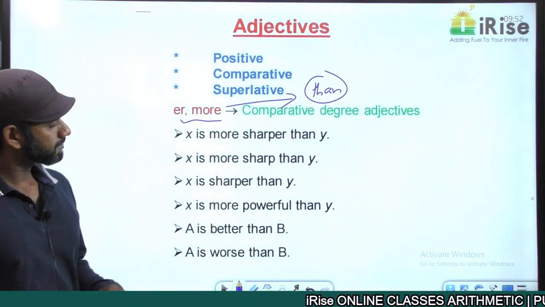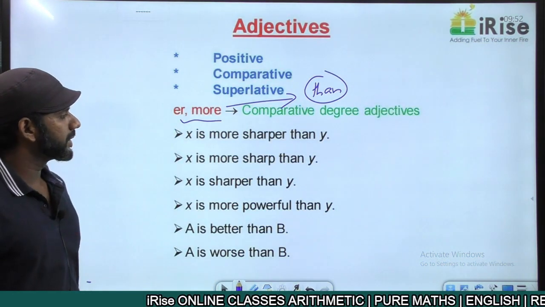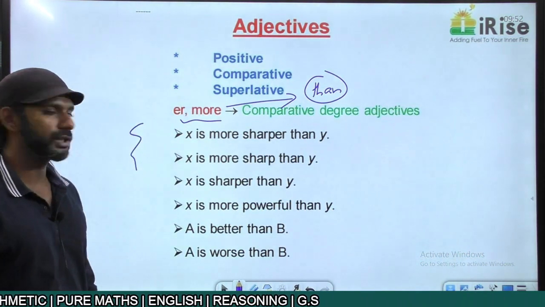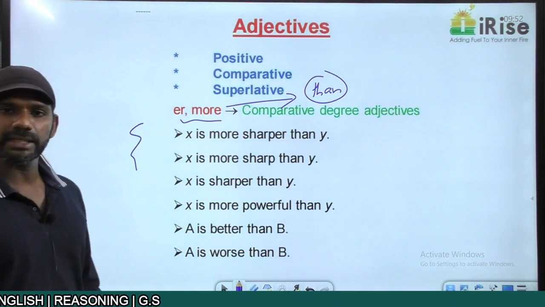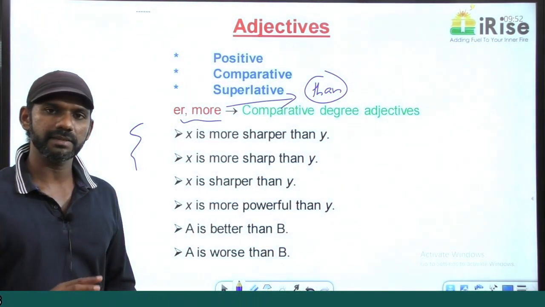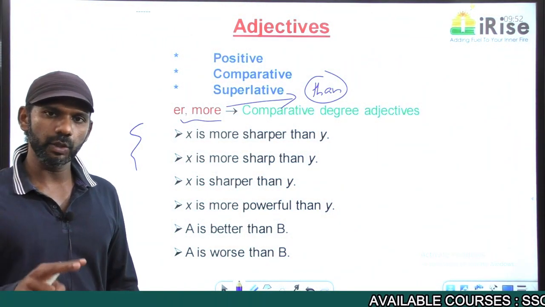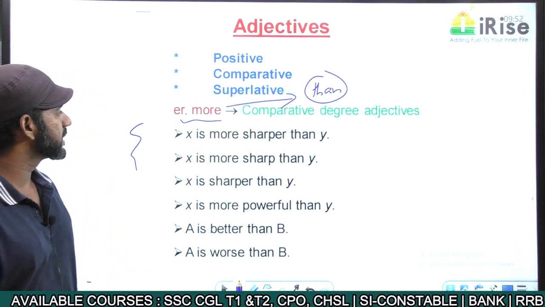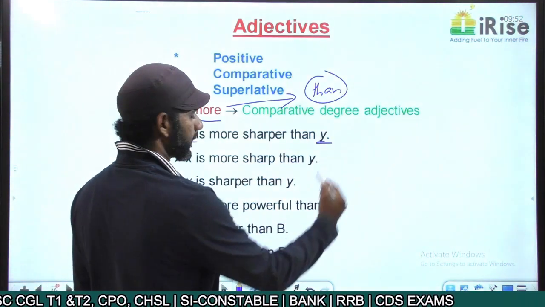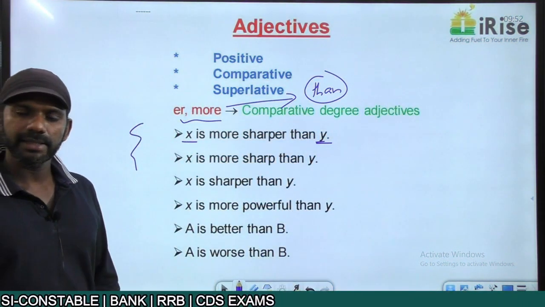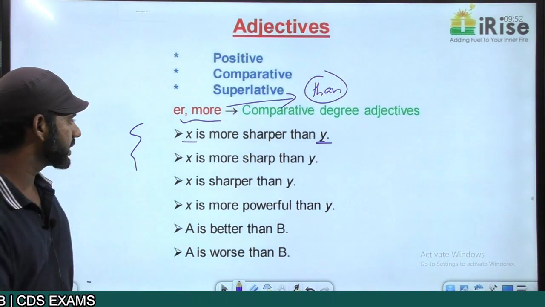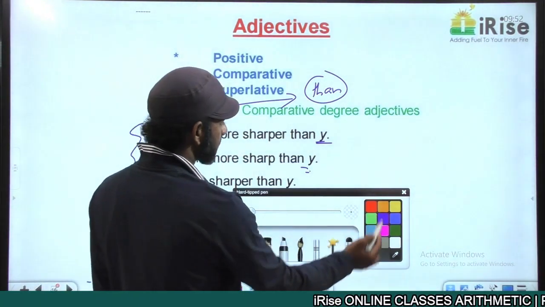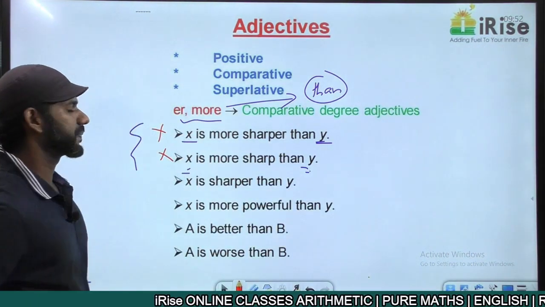Come to this. X is more sharper than Y. X is more sharp than Y. Come to the first 2 sentences. Now we can use a comparative degree adjective only when we draw a comparison between 2 entities. We have 2 entities here. One is X and the other one is Y. Come to the second one, 2 entities, X and Y. I say neither of these 2 statements is grammatically correct.